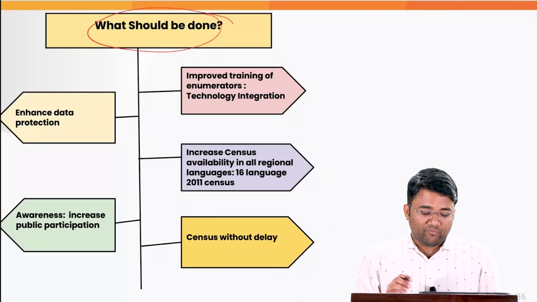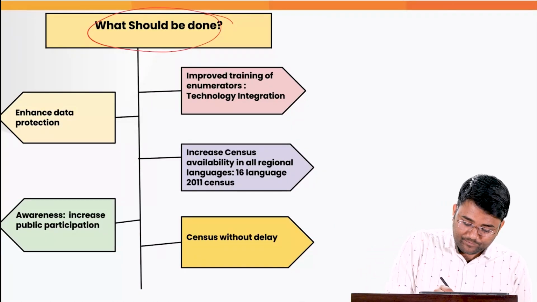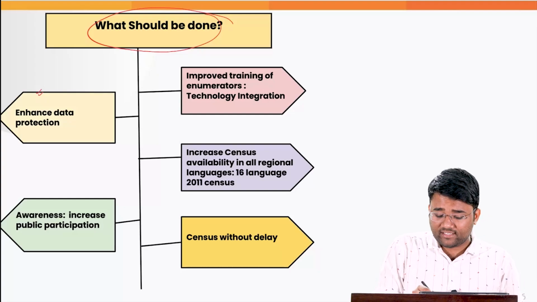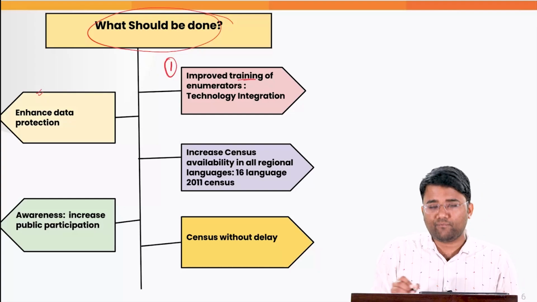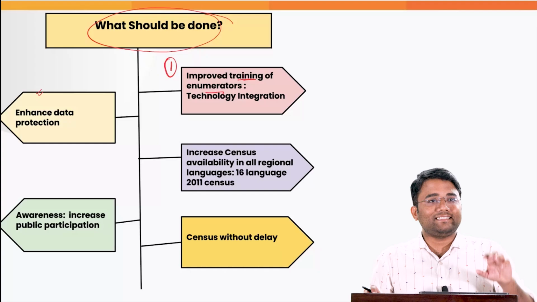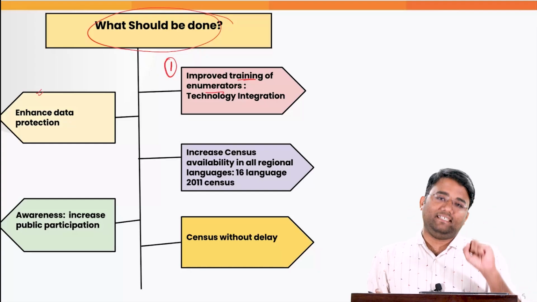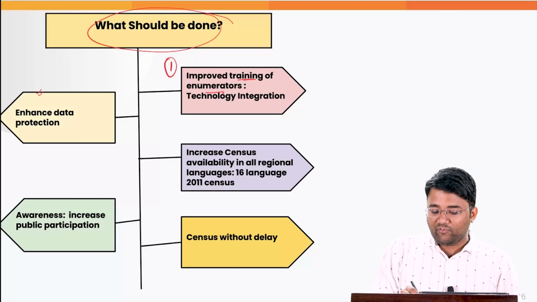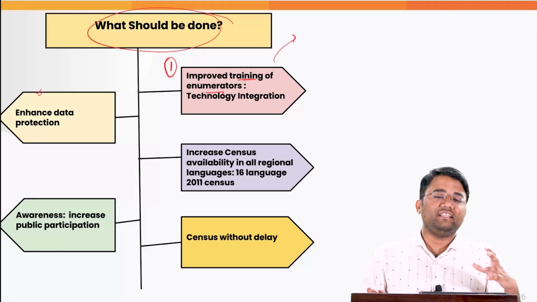What should be done? First of all, we need to enhance the data protection. And before this enhancing of the data protection, there is need for improved training for the enumerators so that there is less confusion related to the data that is coming. And for this, there is a fixed number of questionnaire that will be prepared and that will be given.